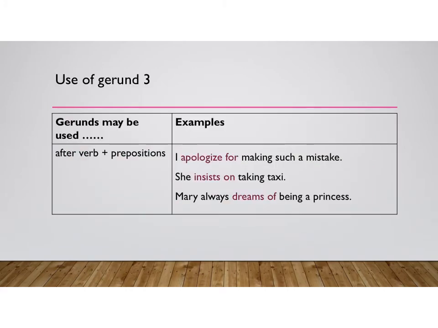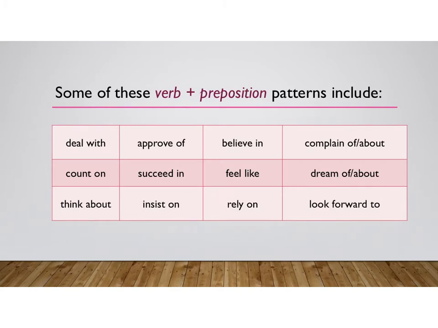Also, gerund can be used after phrasal verbs, which means the verb plus preposition, such as apologize for, insist on, dreams of. After these phrasal verbs, we use the gerund making, taking, and being. These are some common verb plus preposition patterns. In these expressions, you have to pay attention to the phrase look forward to. To is a preposition instead of an infinitive form. Therefore, it can be followed by a gerund.